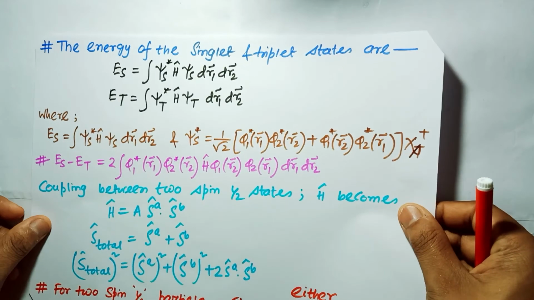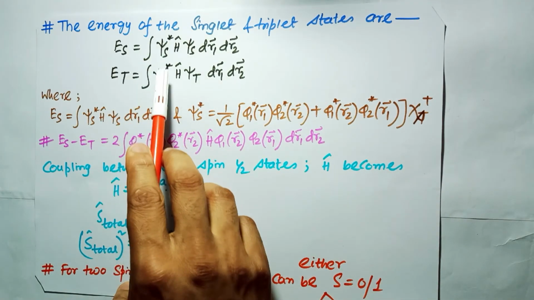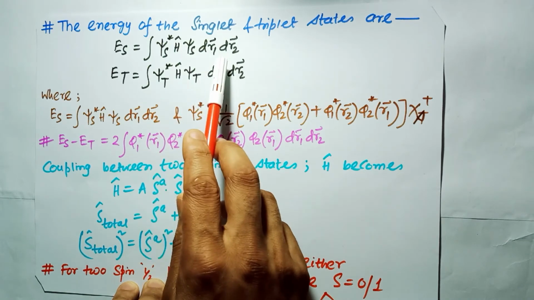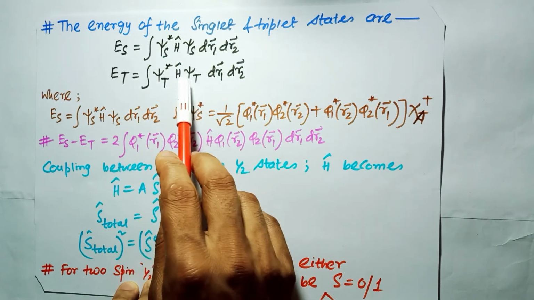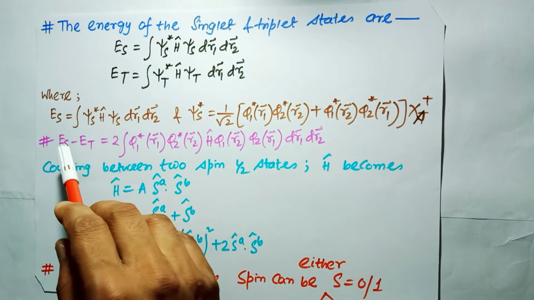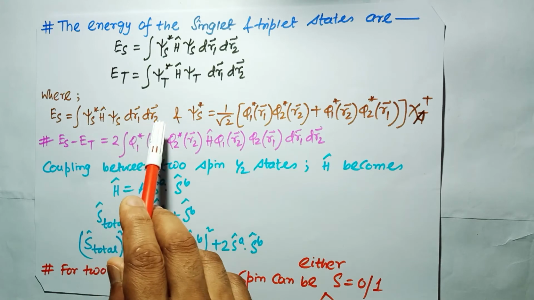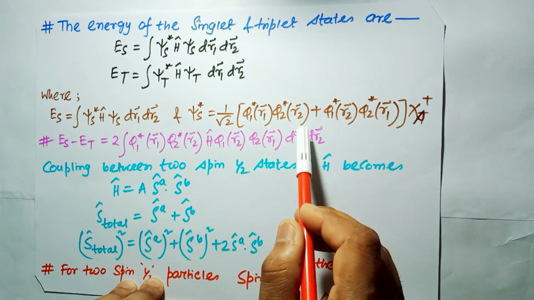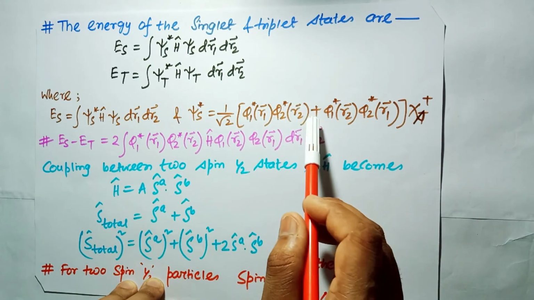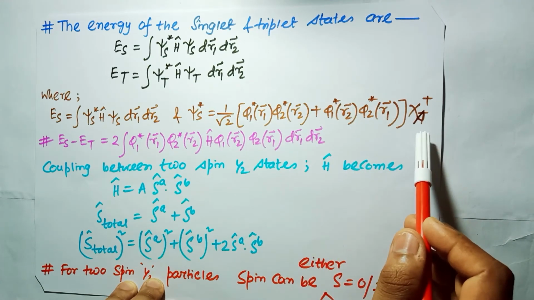Now we can write the energy of the singlet and the triplet state. Es is equal to integration of psi s star H operator psi s dr1 dr2, and this is for the triplet state, Et is equal to integration of psi t star H operator psi t dr1 dr2. Here psi s star can be written like 1 by root 2, this is the normalization factor, times phi 1 star r1 phi 2 star r2 plus phi 1 star r2 phi 2 star r1 times chi s, this is for the singlet state, its dagger.